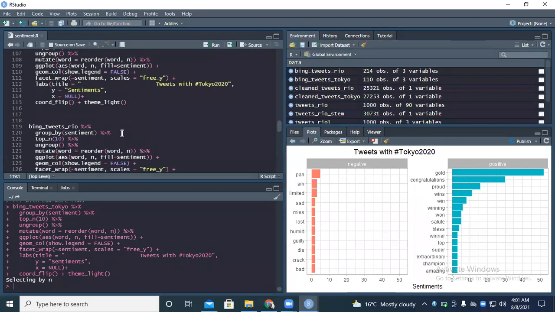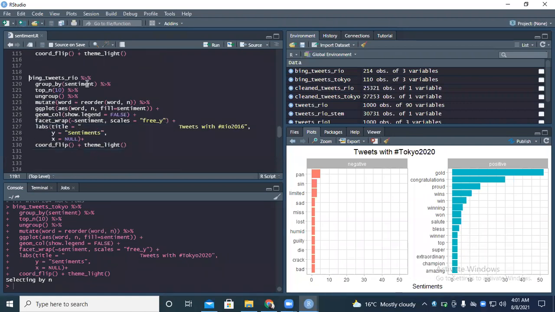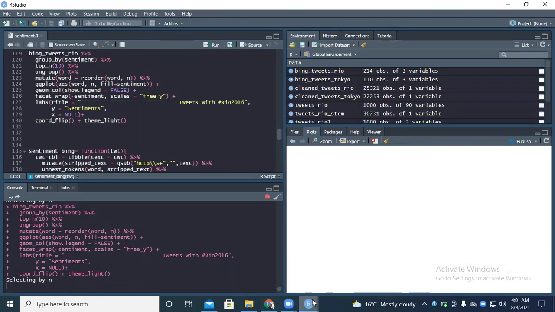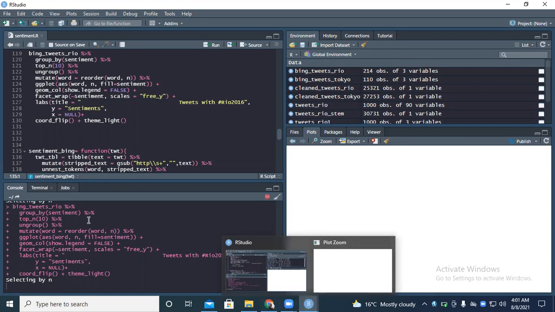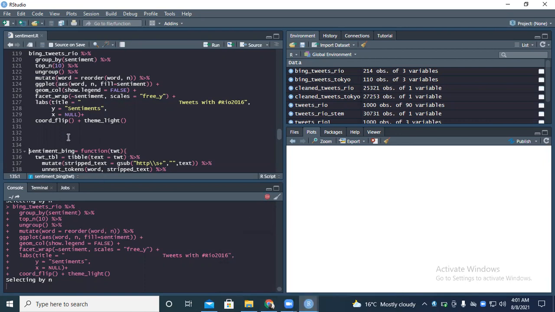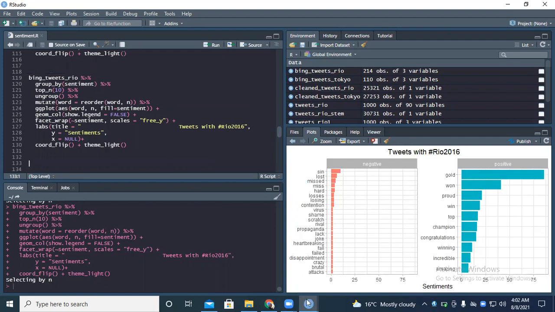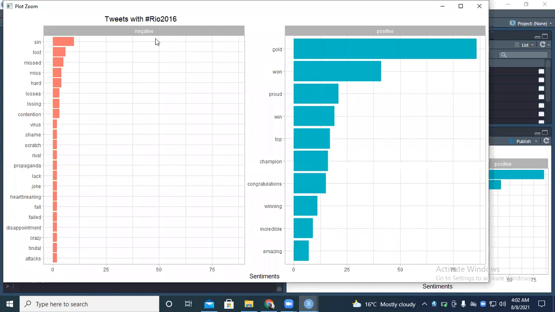Let's look at Rio 2016, or Brazil 2016. Let's look at the graph and see if it will be any different, and how the words appeared.